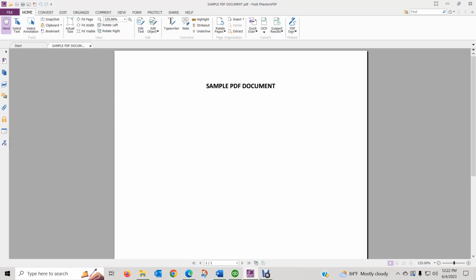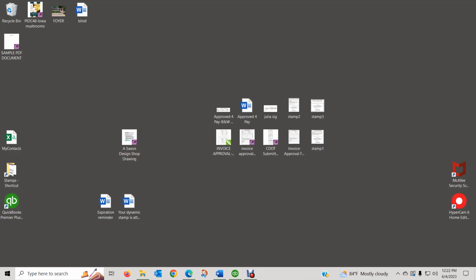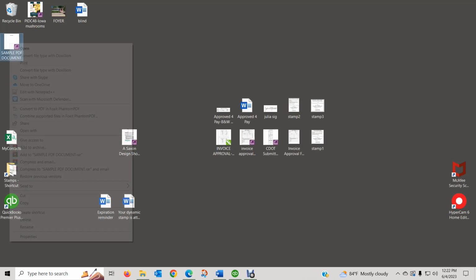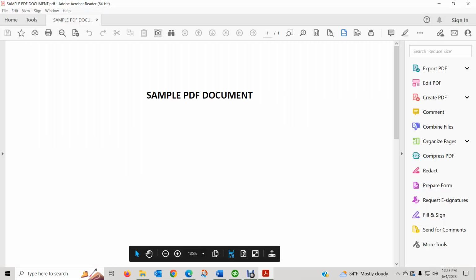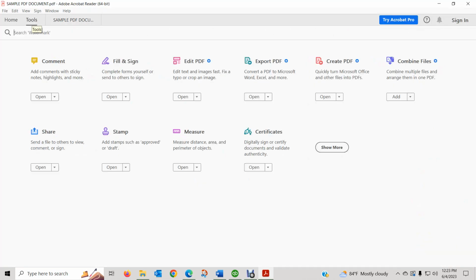Let's close that. When you download your stamp out of the email, initially you want to have all PDF items closed. So we did that. So we will open our document, go to Tools, Stamp. We want Stamp, double click.